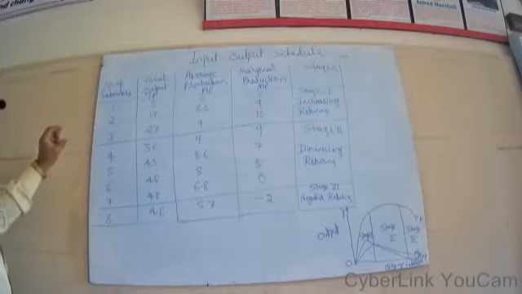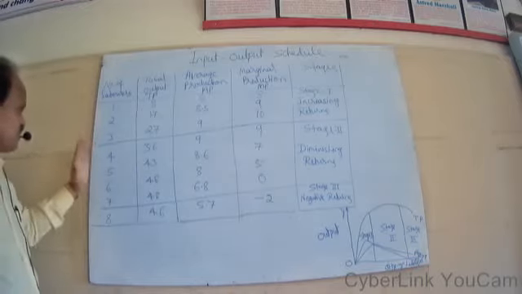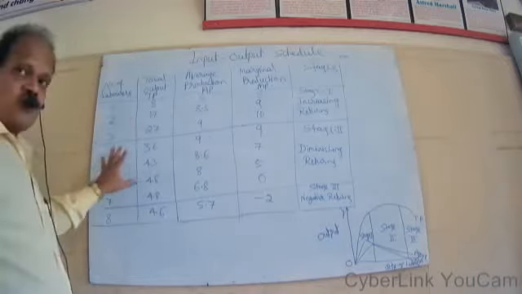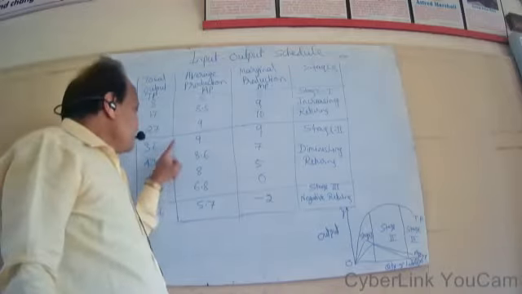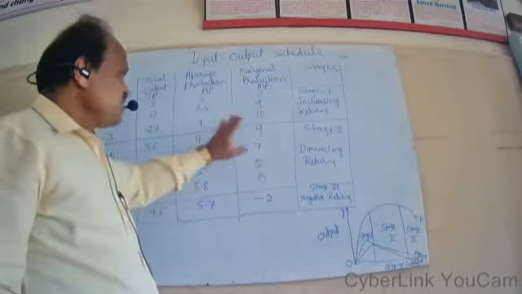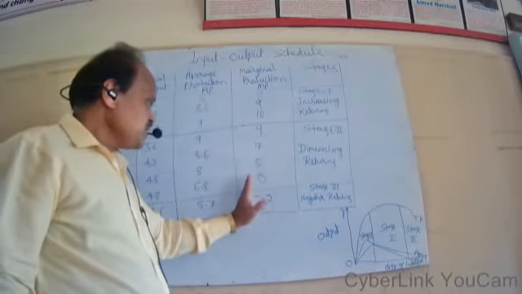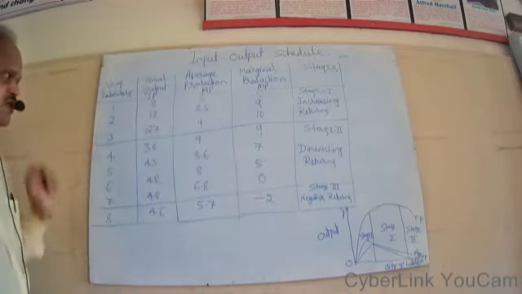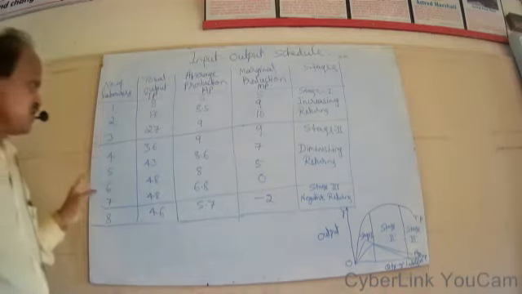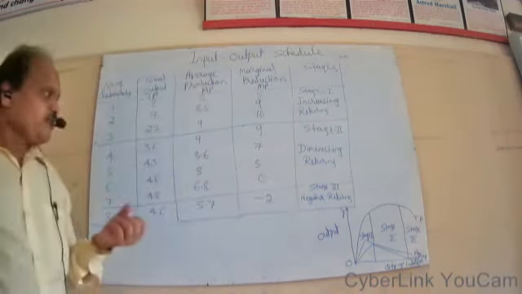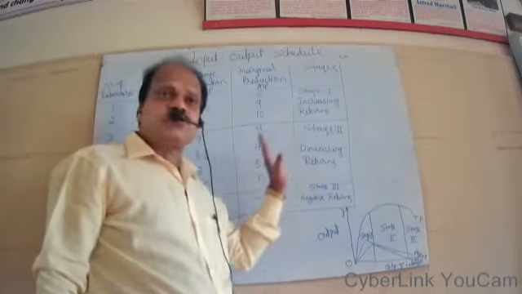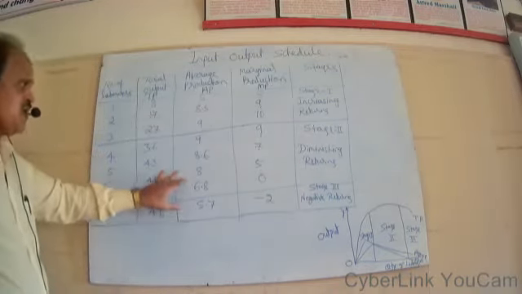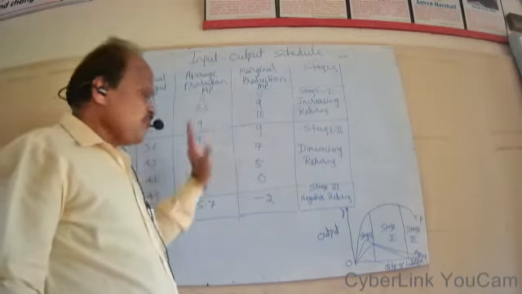But when the producer goes on increasing the remaining factor, that is the variable factors like this 4, 5, 6, 7, total output increases no doubt, but average production starts to decrease and marginal production will also decrease. At one stage it becomes 0. So during stage second, with the increase in the variable factors, the producer has to witness diminishing returns. This is stage 2. Here marginal production and average production will go on decreasing, but the marginal production will become 0.